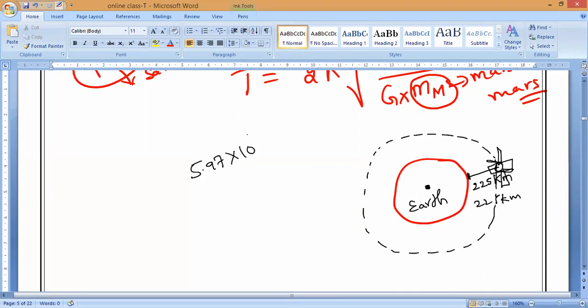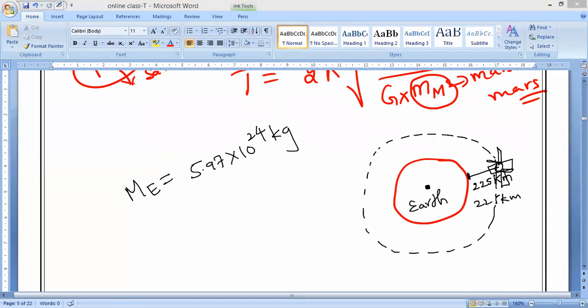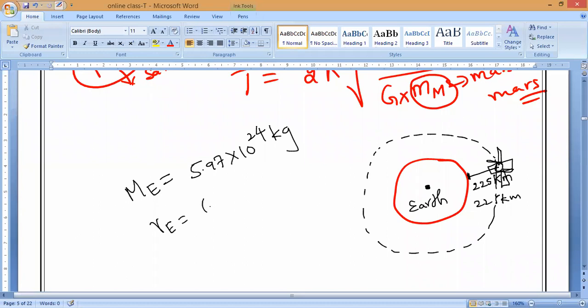5.97 × 10^24 kg. This is the mass of Earth, M_E. And the radius of Earth is 6.38 × 10^6 meters. Radius of Earth is 6.38 × 10^6 meters.